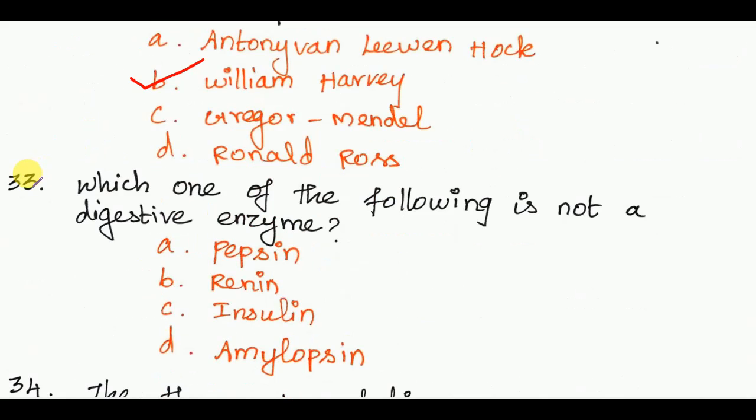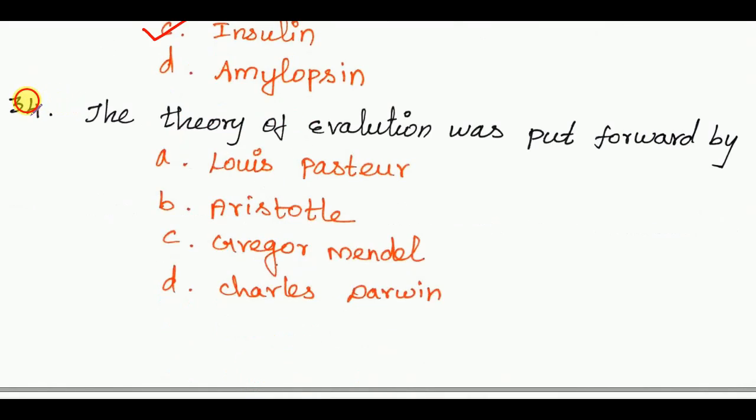Next, which one of the following is not a digestive enzyme? The answer is option C, insulin. Next, the theory of evolution was put forward by? The answer of the 34th question is option D, Charles Darwin.